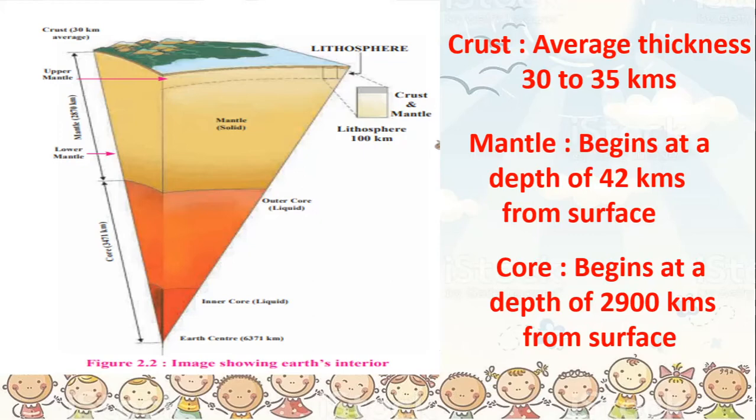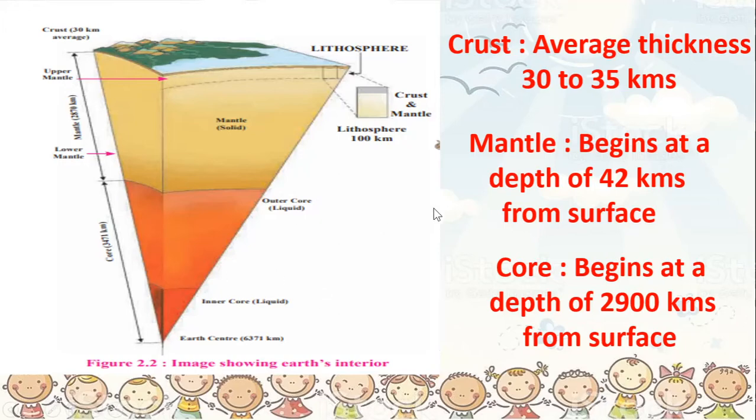If you want to reach the center, you have to travel a distance of 6,371 kilometers from the surface. So can you see here? This is the surface, and this point here is the center of the earth. So this is in short about the three layers and the average thickness of the three layers.